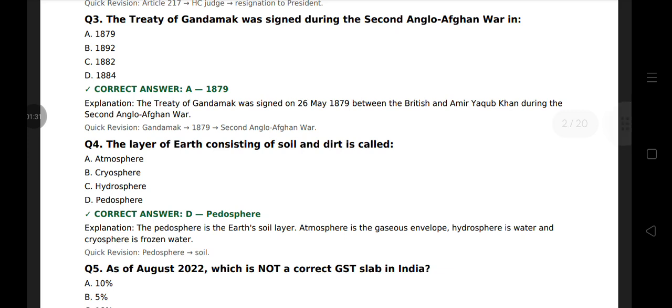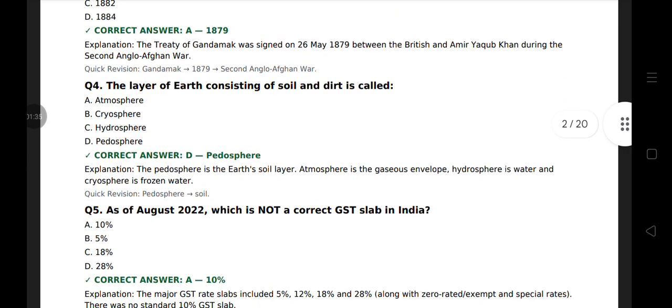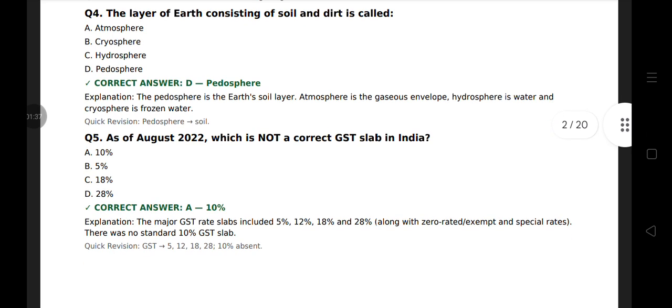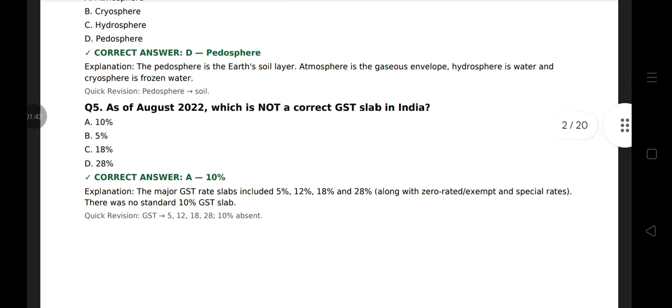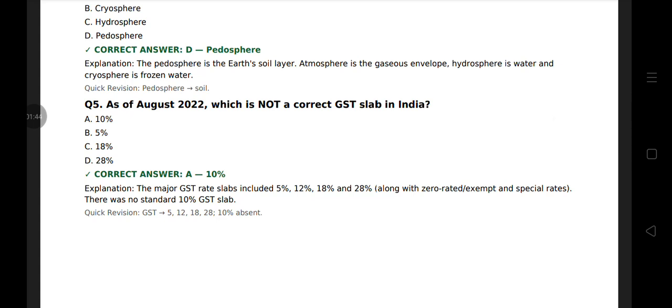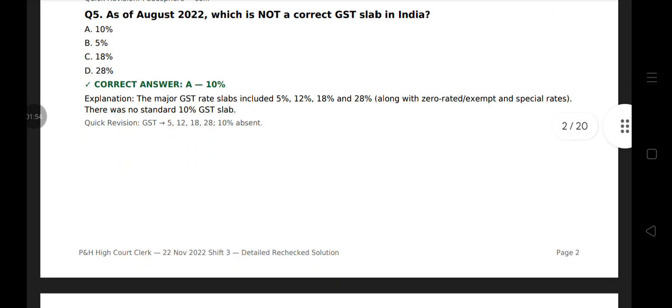Question 4. The layer of earth consisting of soil and dirt is called pedosphere. Question 5. As of August 2022, which is not a correct GST slab in India, that is 10%. The major GST rate slabs include 5%, 12%, 18% and 28%. There was no standard 10% GST slab.